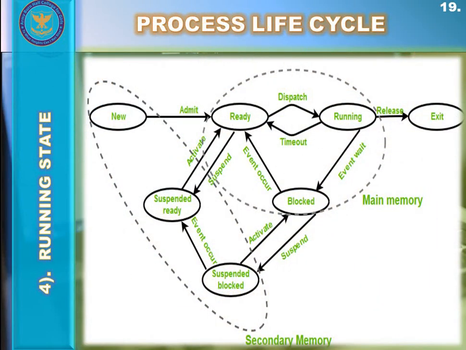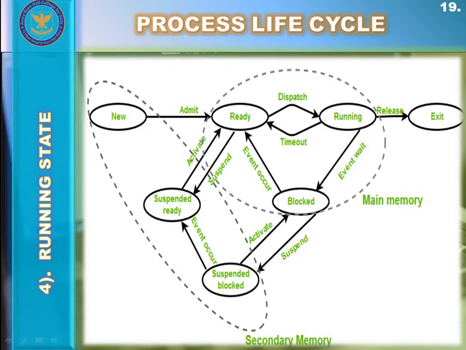In this diagram, when the process is getting executed by the CPU, this is called the running state of the process.